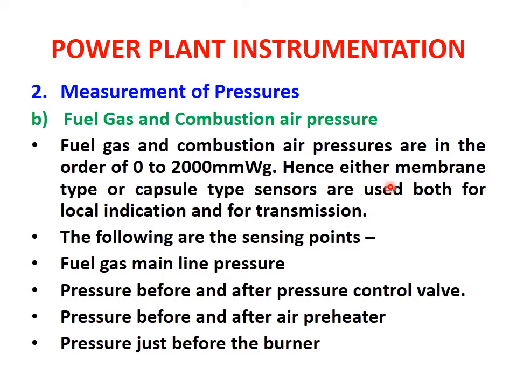Then fuel gas and combustion air pressure. Fuel gas and combustion air pressures are in the order of 0 to 2000 mm per gram. Hence, either membrane type or capsule type sensors are used, both for local indication and for transmission. So the pressure ranges for fuel gas and combustion air pressures are variable, and these variable ranges are what we have to consider for measuring the fuel gas and combustion air pressures.